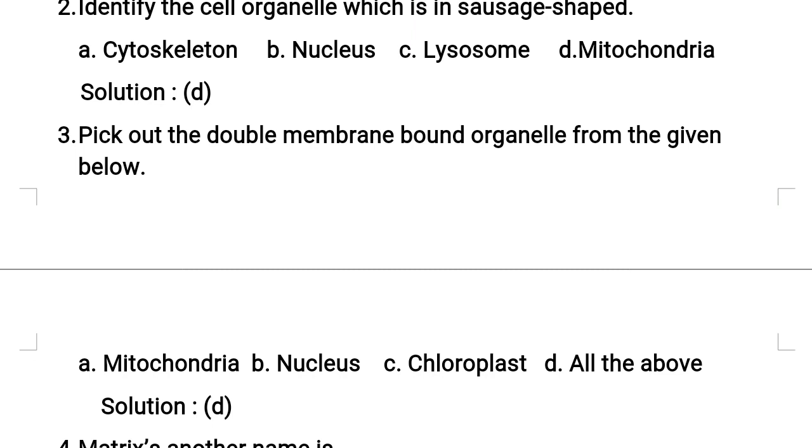And the sizes also can be discussed here. Diameter is 0.2 to 1.0 μm, average 0.5 μm, and length is 1.0 to 4.1 μm. Understand? So it is sausage shaped. Hope you understood. Now the correct answer for this question is option D, mitochondria.